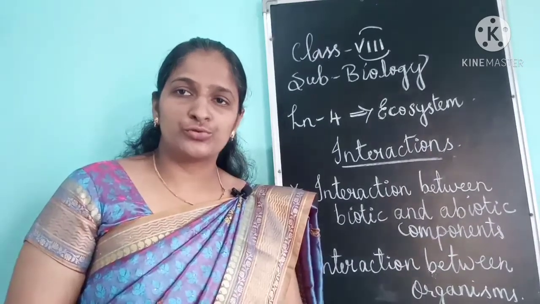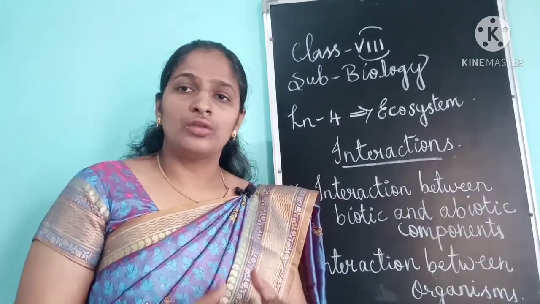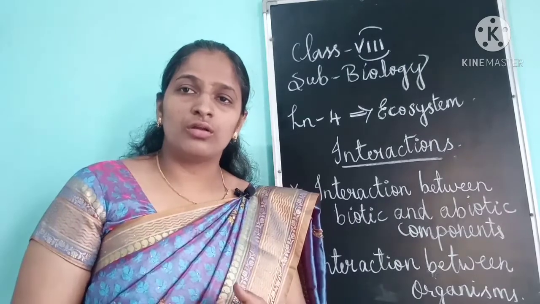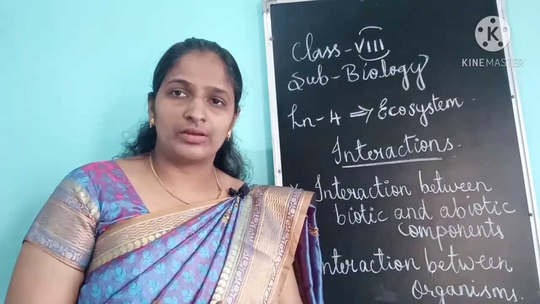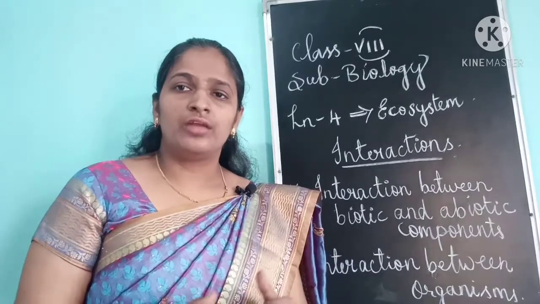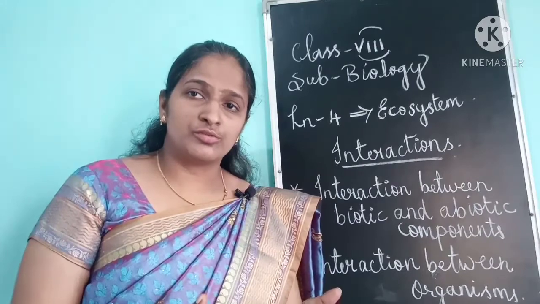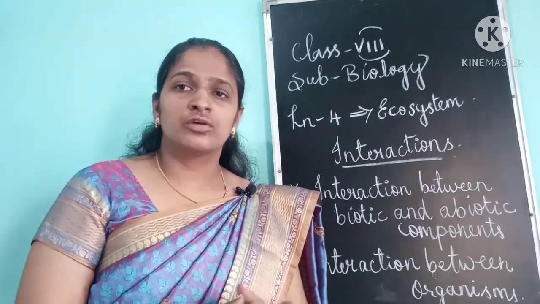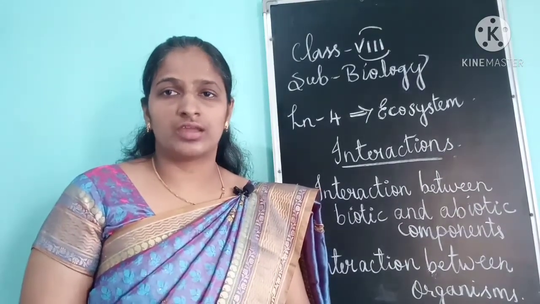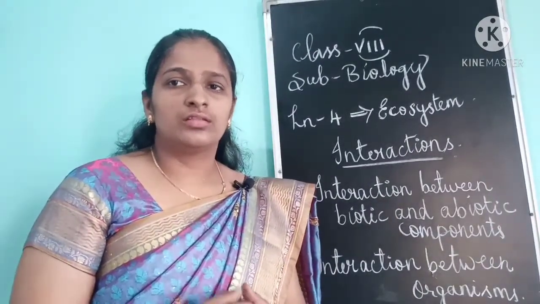Pyramid of number shows the number of individuals in a food chain. Always the producers form the first trophic level of the pyramid, so they are always greatest in number. The second trophic level is formed by the primary consumers, the herbivores, and then the third trophic level is formed by the carnivores.